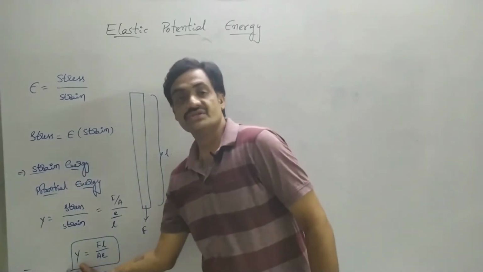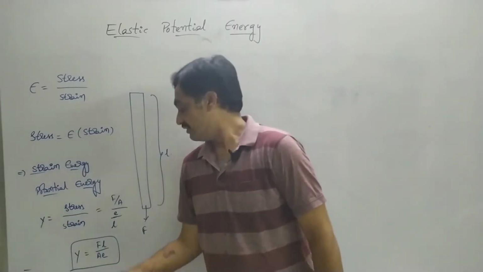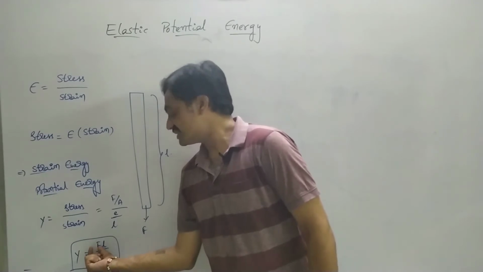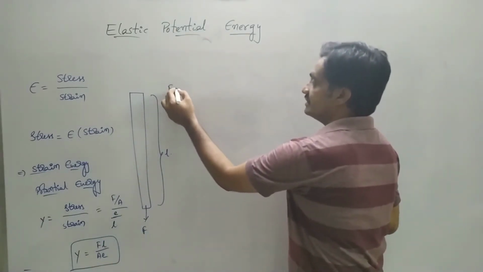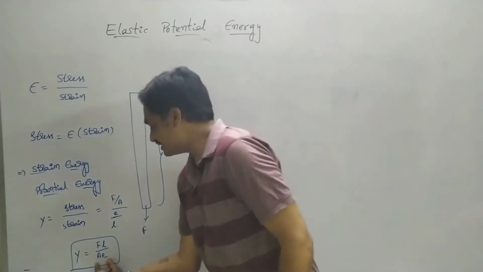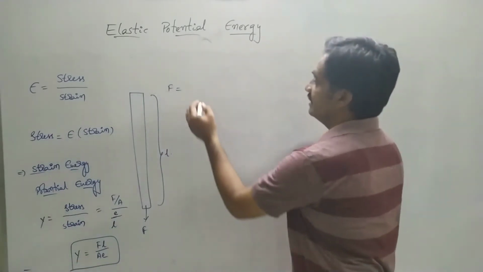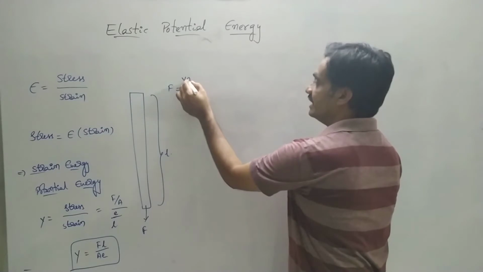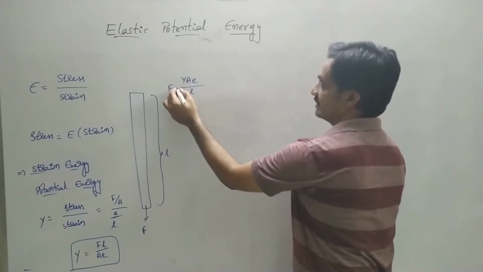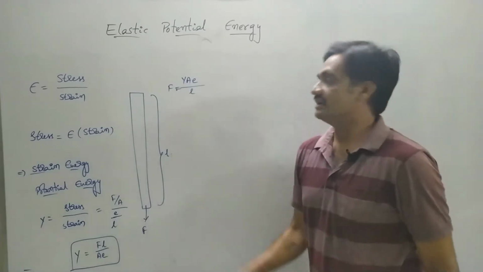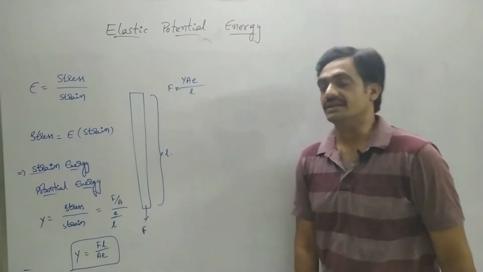So this is the expression for Young's modulus. From this expression we can write the expression for force. Bringing A e to the other side, F is equal to Y A e by L.